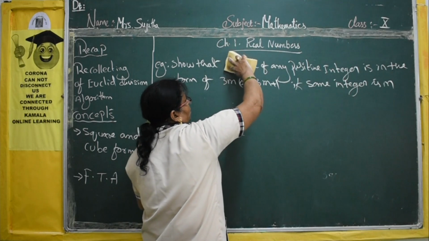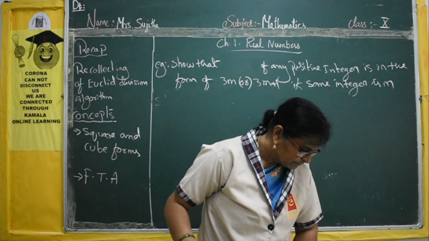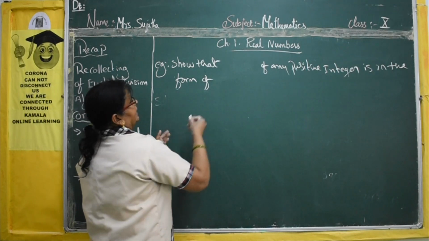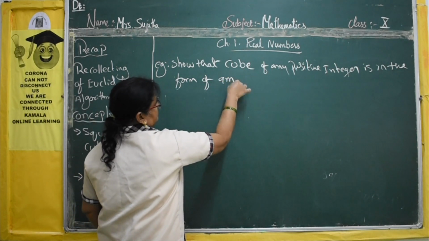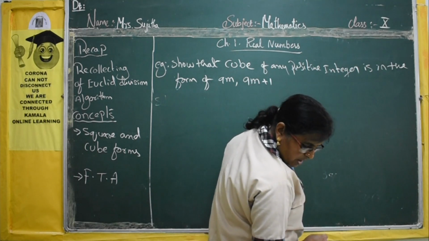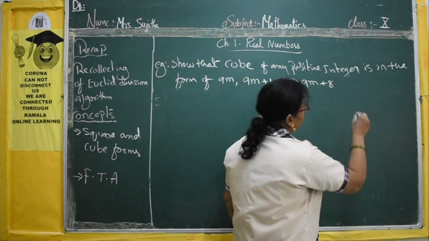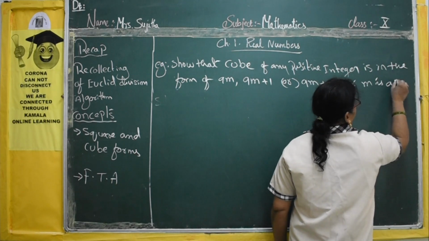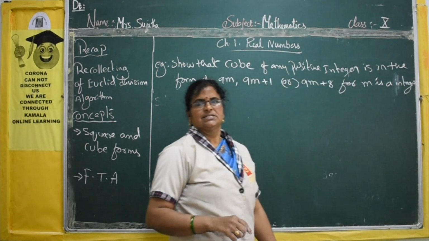Now the next question. Show that the cube of any positive integer is in the form of 9m, 9m plus 1 or 9m plus 8, where m is an integer. So this is the question.